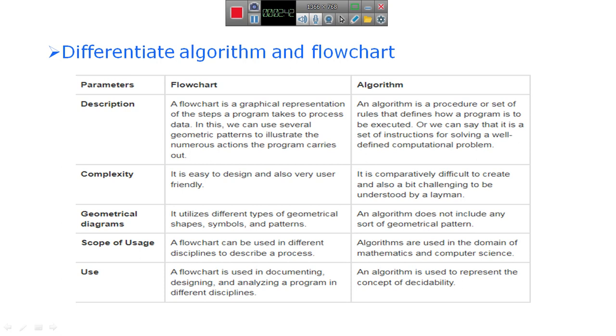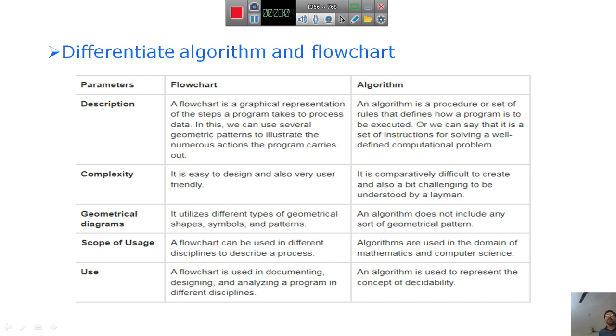In implementing a solution with the help of the computer, we need to write a set of instructions.